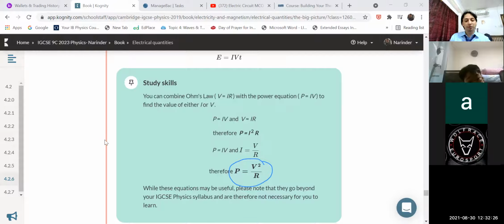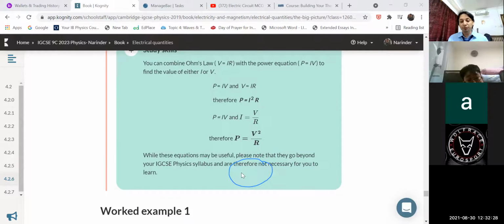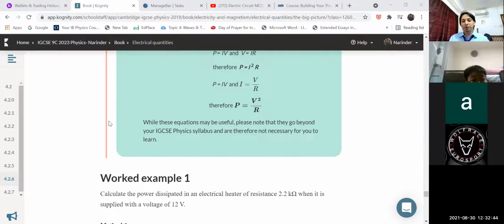Even they have mentioned in the syllabus that this equation may be useful, and please note that they go beyond your IGCSE, but I will recommend you memorize these equations. There are certain questions that the examiner asks on the basis of these equations. Now please remember, note it down. P is also equal to V square upon R.